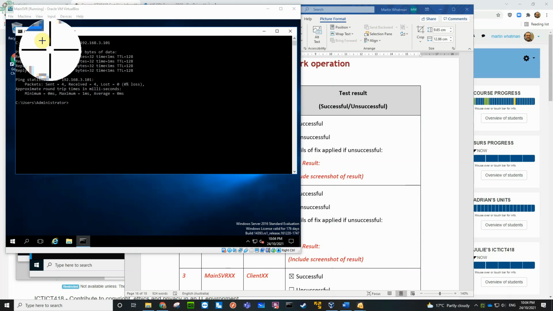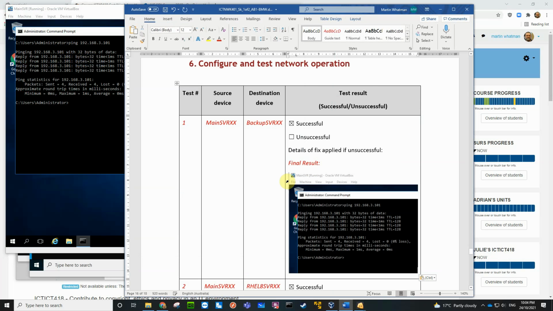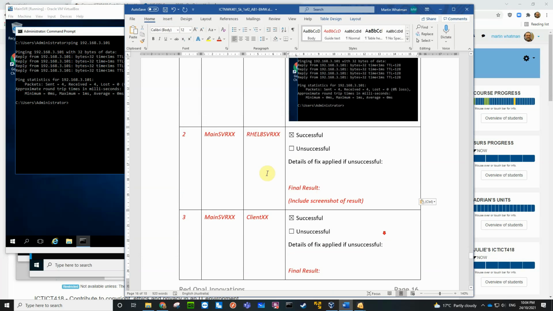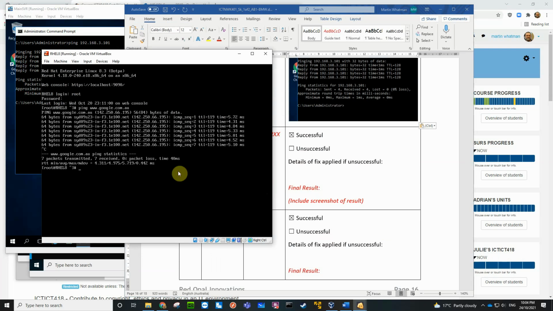So I'm going to go main server to there, copy to clipboard, successful. Control V, okay. So main server to Red Hat 8, the Red Hat 8 machine, okay.